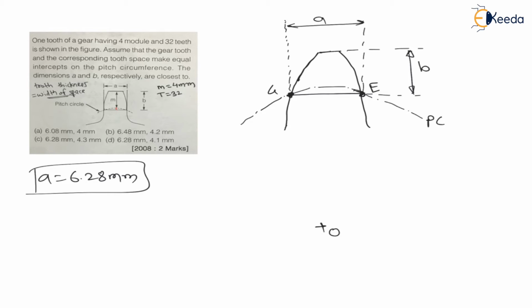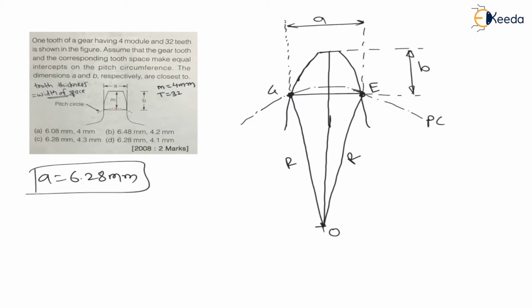Therefore, O to G is radius, as well as O to E is also radius. O to E distance is radius. Right. Now, let us draw one line from O which will exactly divide this a into two parts. The line will go like this.